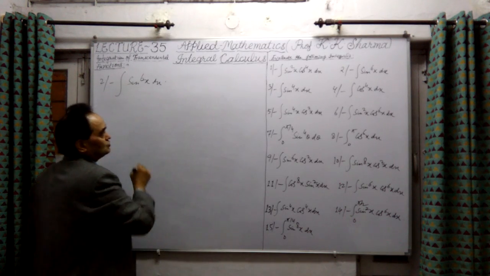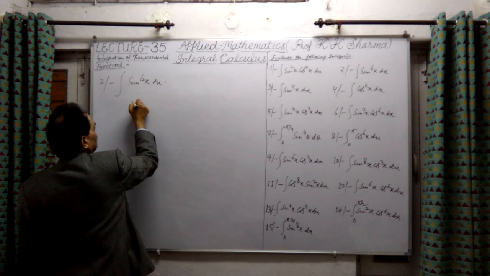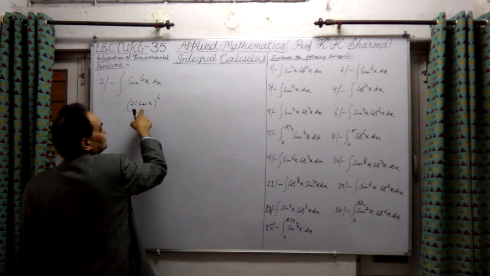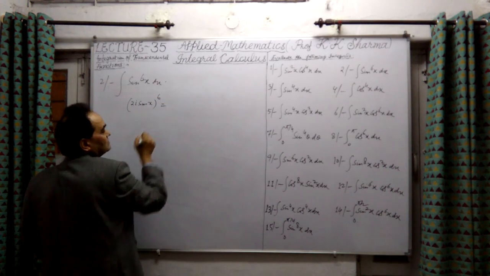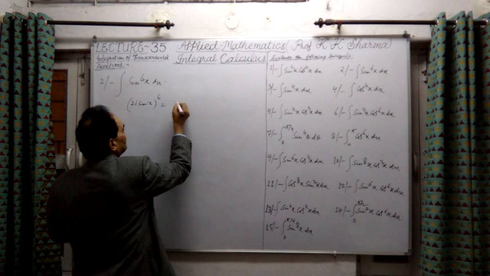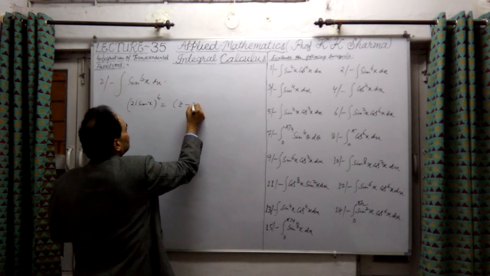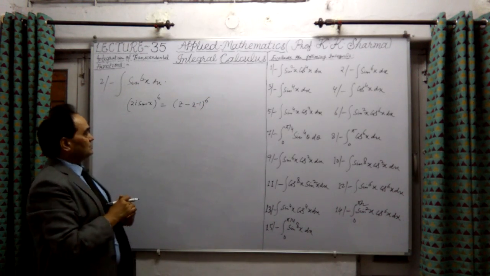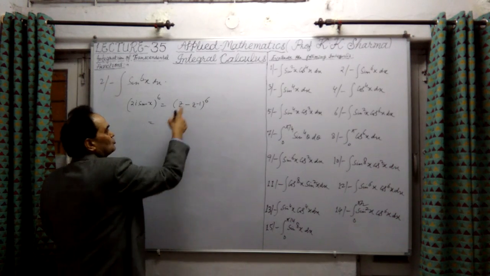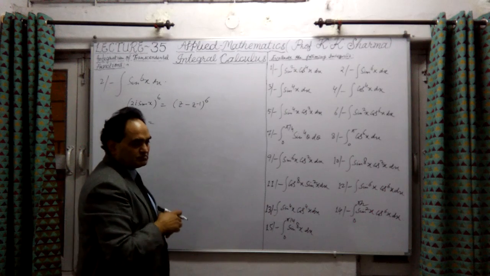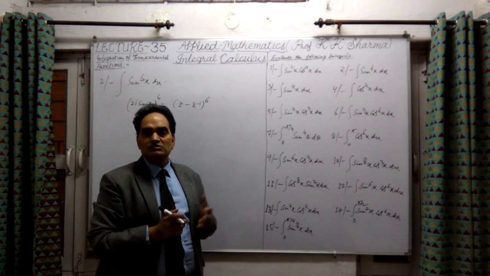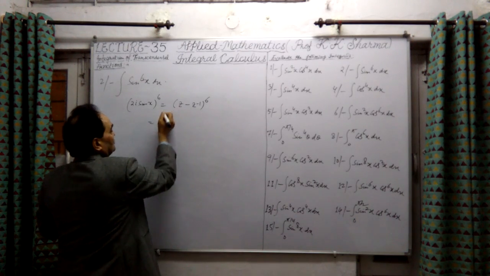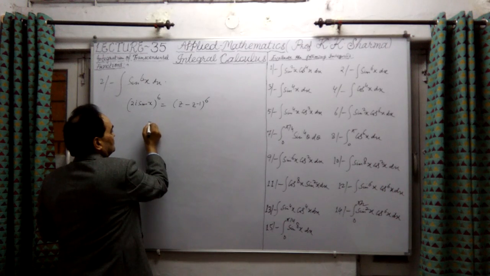So we know that 2i sin x whole power 6, so we have to find sin to the power 6 x. This will be (z minus z to the power minus 1) whole power 6, since 2i sin x is z minus z to the power minus 1. This is the value. Now let me open this by the binomial theorem. What is the binomial theorem? We have already explained it in the previous lecture. So with the help of the binomial theorem we have to expand this bracket.